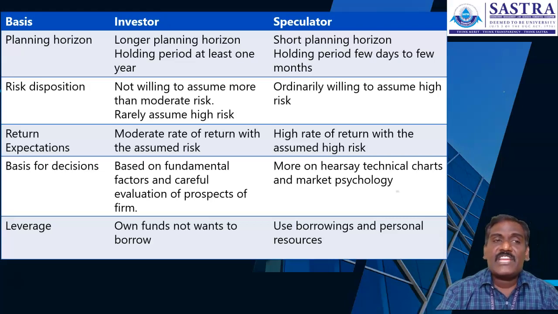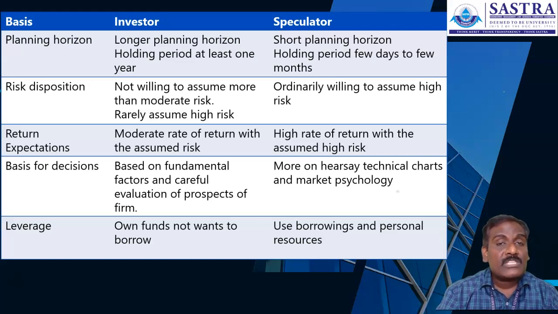And another classification of differentiation is on the basis of decisions taken by the people. Investors, based on the fundamental factors, careful evaluation of the prospects of a firm in future, go for investment. They will conduct the economic analysis: what would be the growth of the economy, which sector is contributing more growth to the economy.